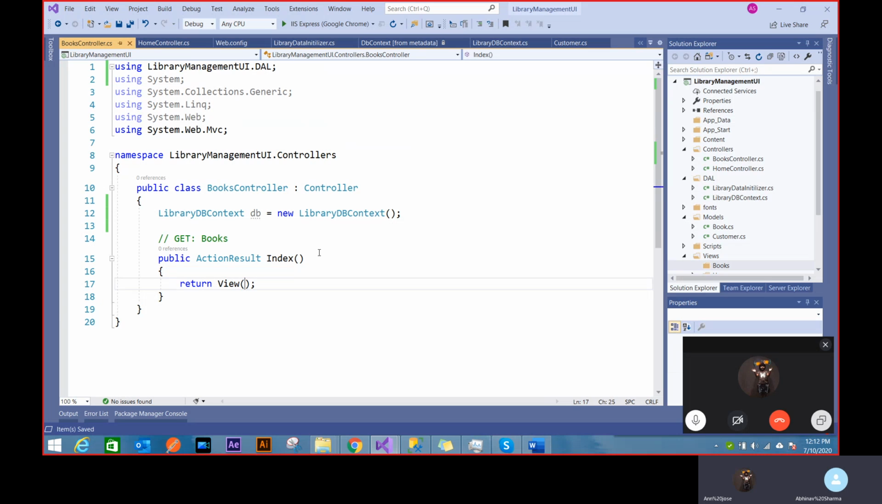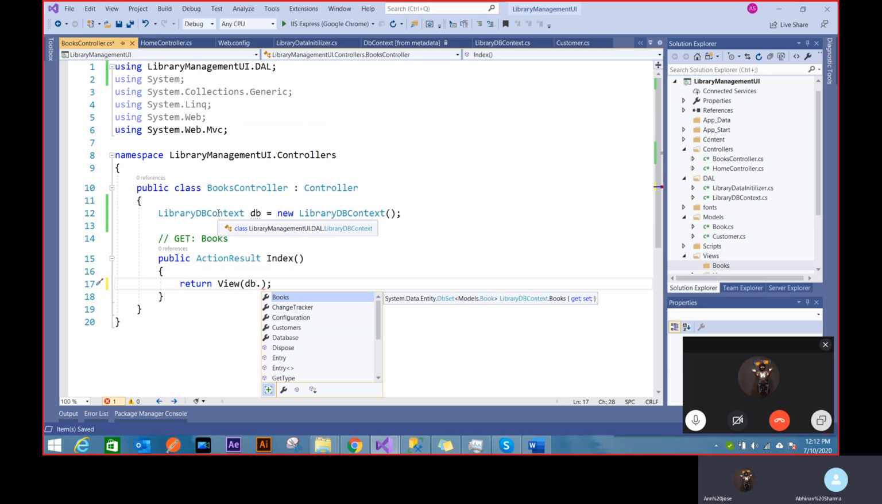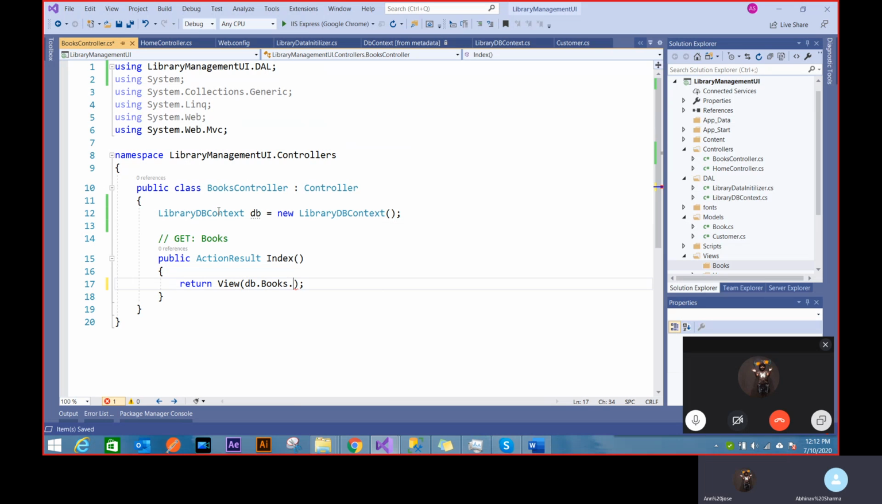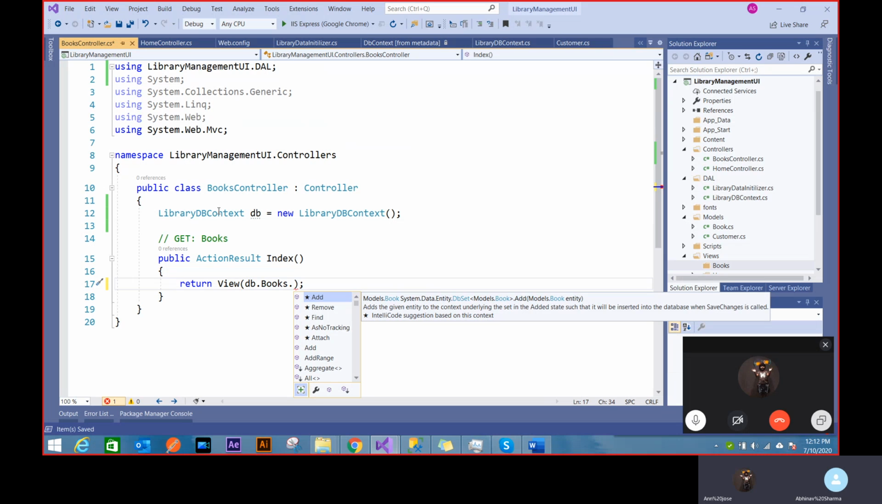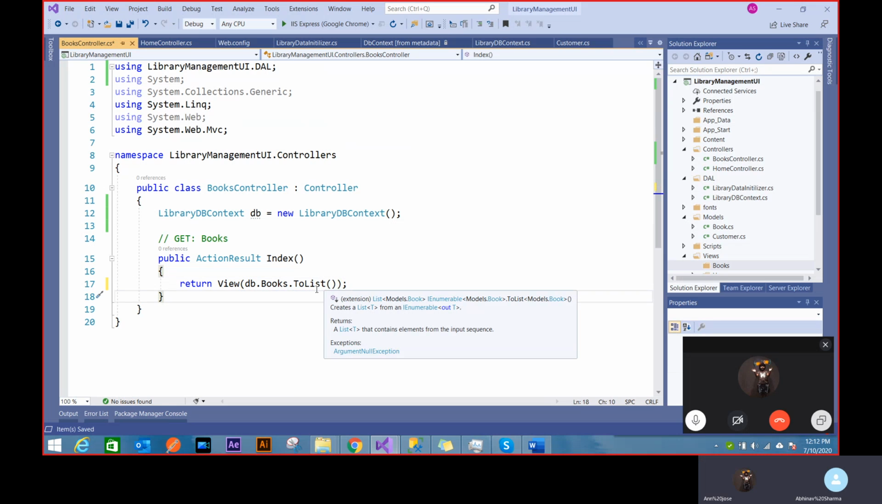Now, inside this index view, I'll pass the books as a record. So what I'll say is db dot. As soon as I say db dot, you should see these Books and Customers tables, right? Because in the DbSet, you remember, those were the tables. So I'll say Books dot, maybe I'll say ToList. It'll be easy. Because that DbSet is not a list, I've converted it into a list so that it'll be easy for me to access deep down in my view. And as soon as this line is fired,